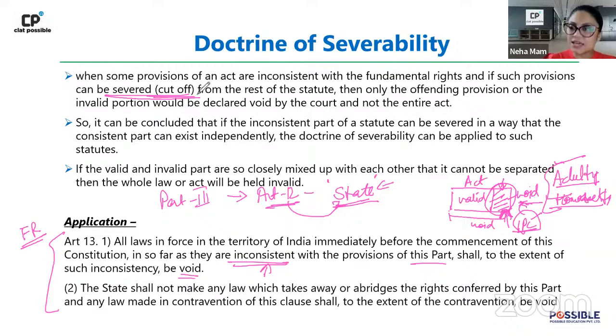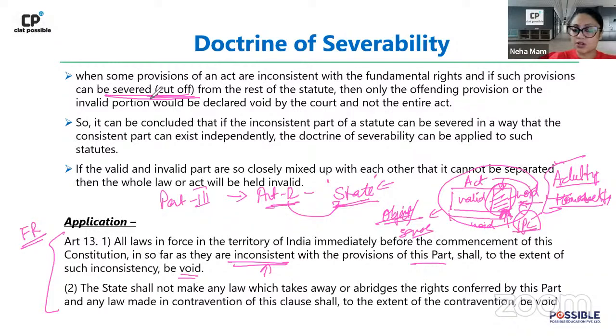If that is the scenario, the entire act will stop making sense, then the entire act is going to go away. So if you cannot meet the objective of the act, or if the act does not make any sense, then in those scenarios the entire act would be declared void. Otherwise, usually it is going to be the severed part which is going to be declared as void.